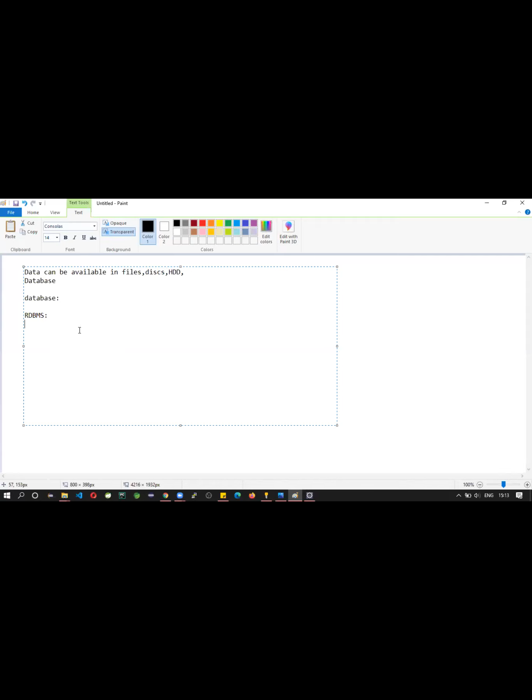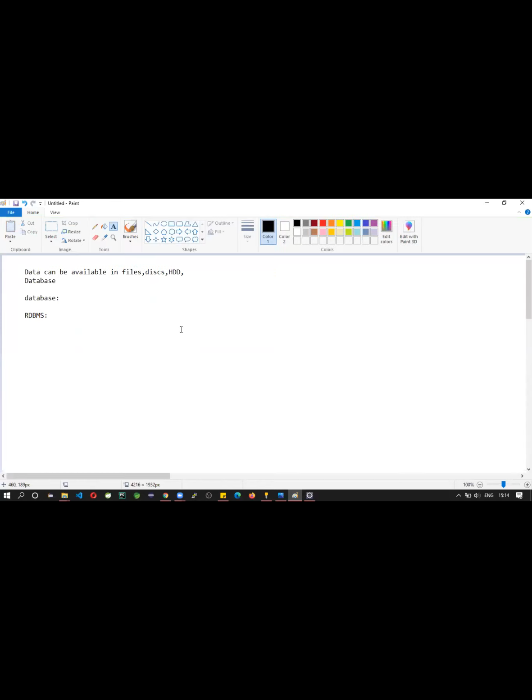How can you find the relationship? See, in most of the databases you will see there are variations: relational databases, non-relational databases. In relational databases you will see tables, rows and columns. So by using tables you can store the data in the form of rows and columns.